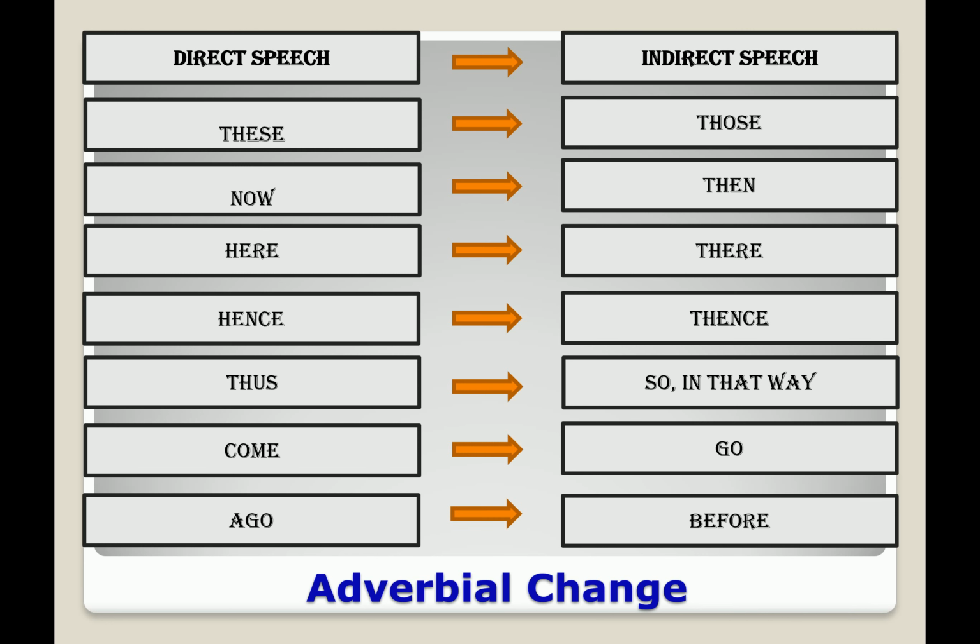So you have to understand the changes. You have to memorize the changes. If you memorize this, then you will be able to make the changes when you are trying to change from direct to indirect. So I'm advising you to memorize this. Now we will try to discuss the changes of the assertive sentence.